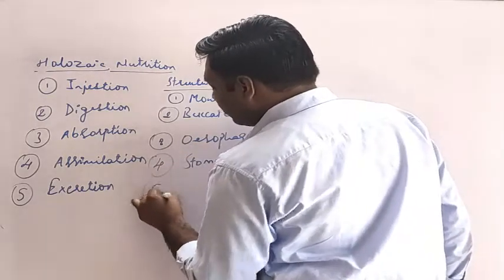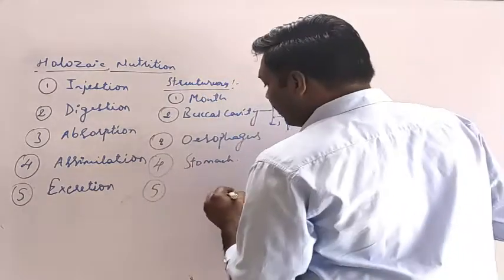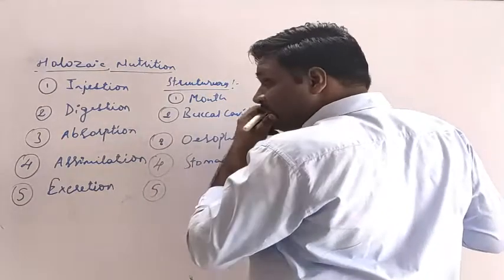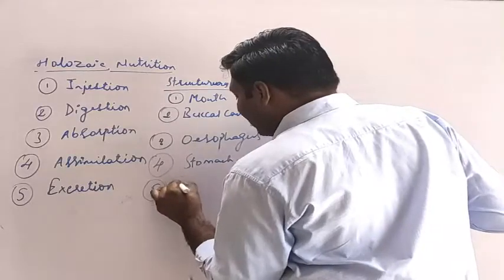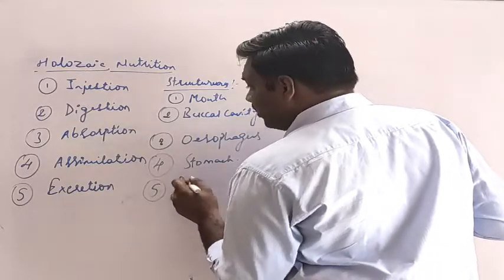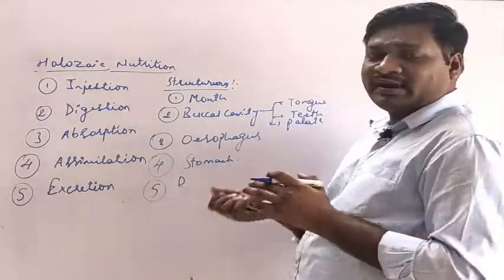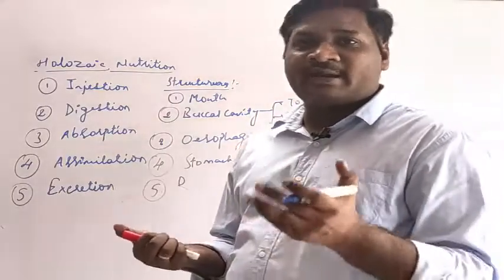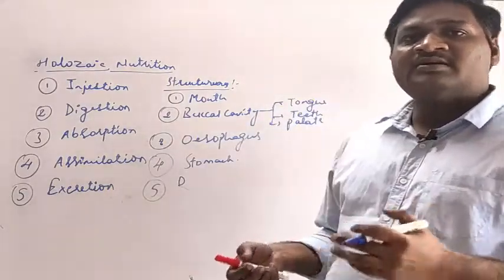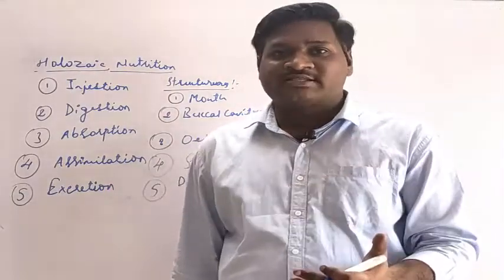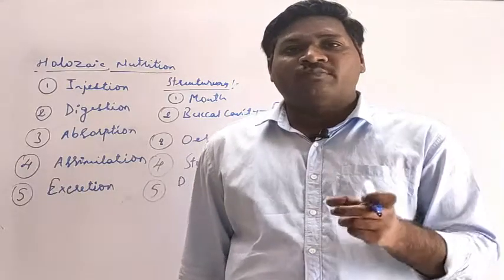Then we have the digestive glands. See, in the process of digestion, two more glands are also involved, the liver and the pancreas, which help in the secretion of certain digestive juices that break down the complex food material.